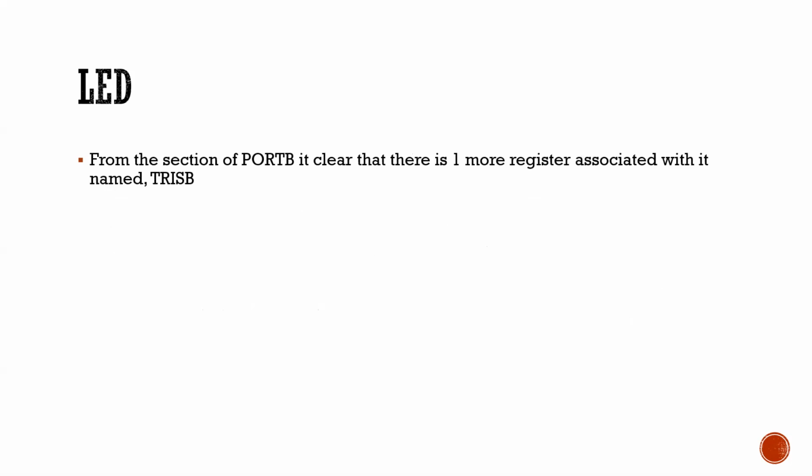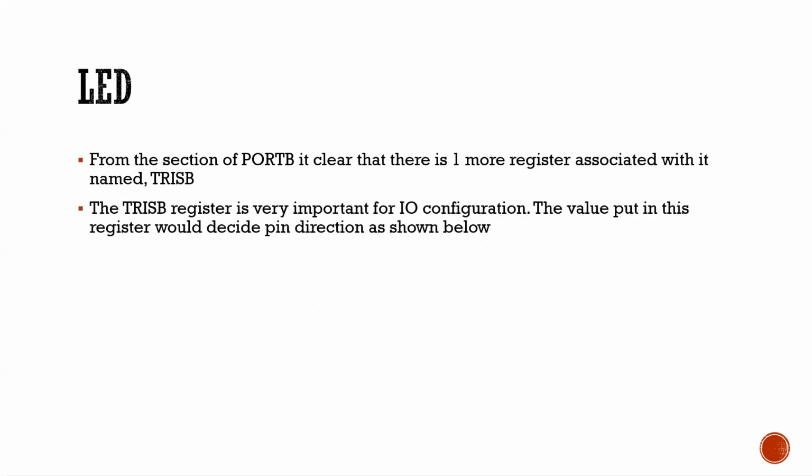From the port B section, it's clear there is one more register named TRISB. TRISB is used to control the direction of the data. The TRISB register is very important for IO configuration. The value put in the register decides the pin direction, as shown below.